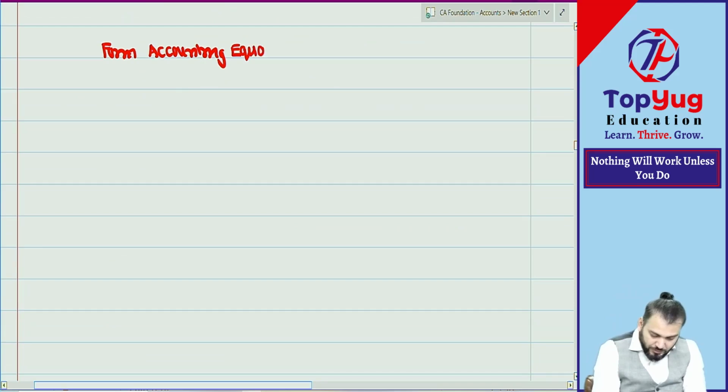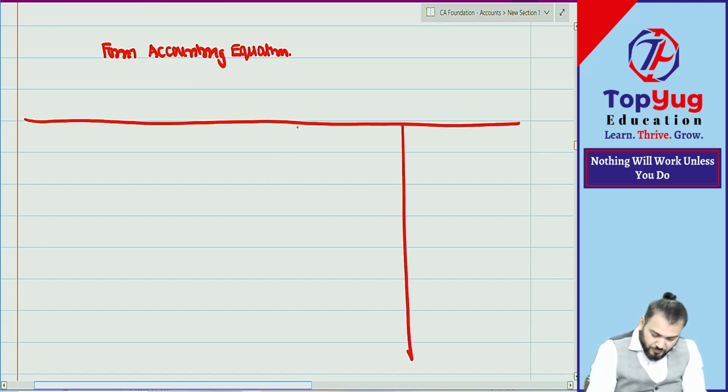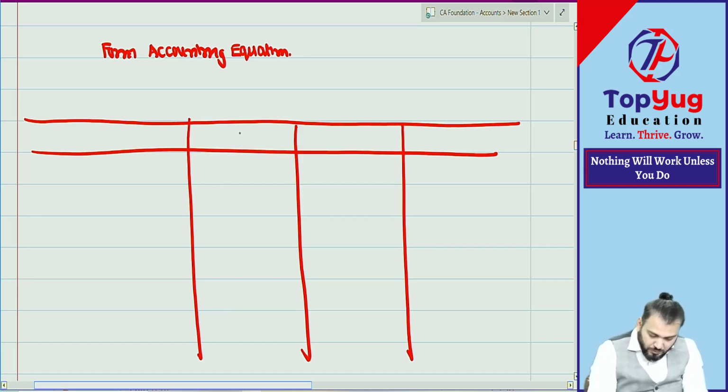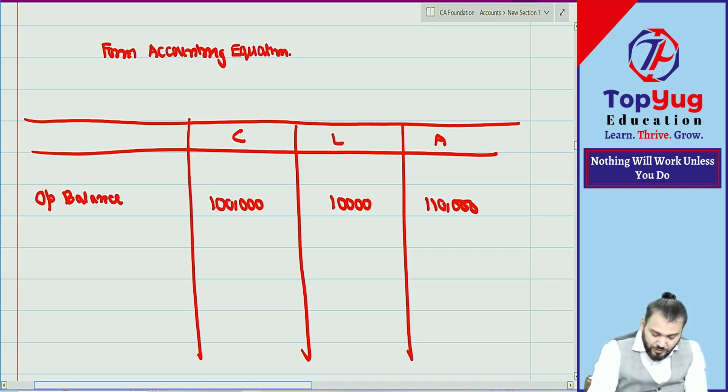Form accounting equation. Let us start. The capital plus liability is equal to asset. What was the opening balance? 1 lakh plus 10,000 is equal to 1 lakh 10,000.